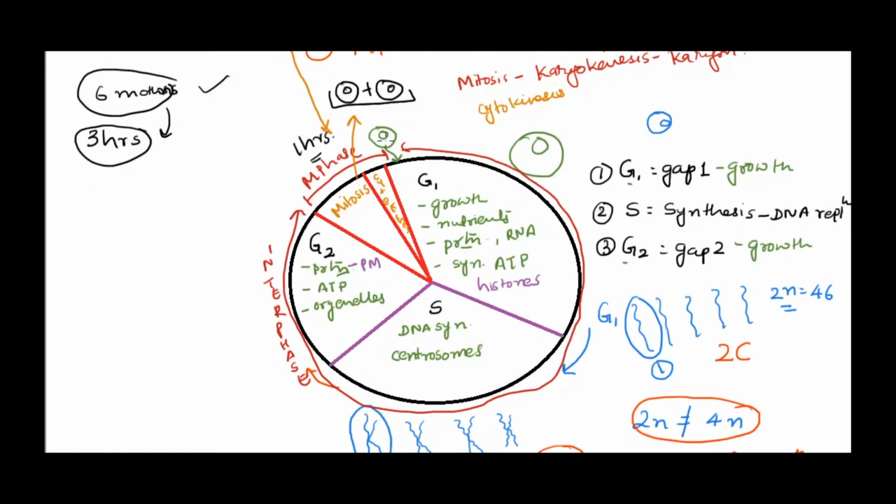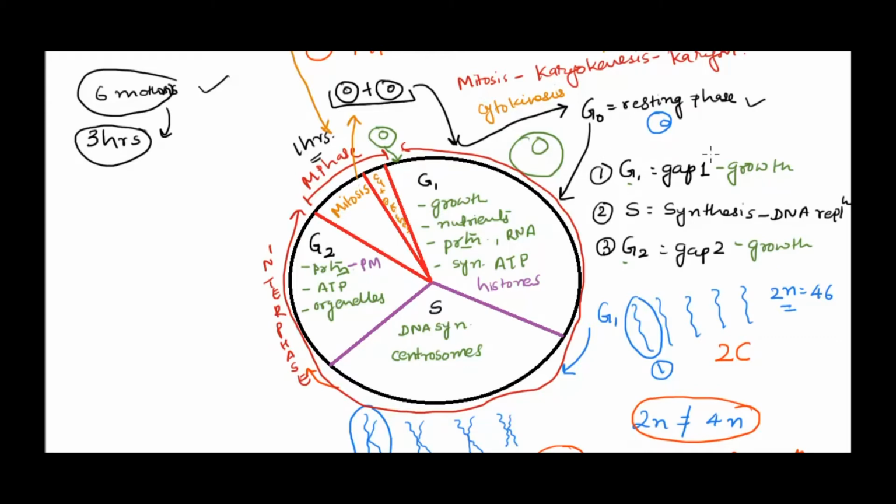So we started here, the cell went through a cell cycle and 2 daughter cells came. This cell can again enter the cell cycle, going into the G1 phase, or it can exit the cell cycle and enter something called the G0 phase, or resting phase. It is not necessary that the cell will undergo a cell cycle and divide. There are certain cells which will enter the resting phase and stay like that permanently, or they can re-enter the cell cycle in G1 phase whenever they receive a signal.